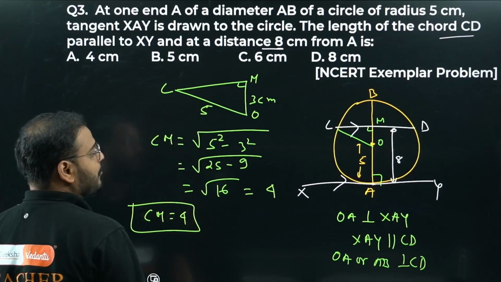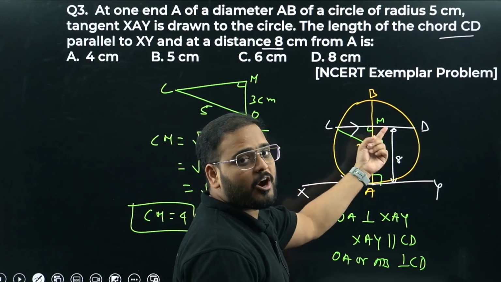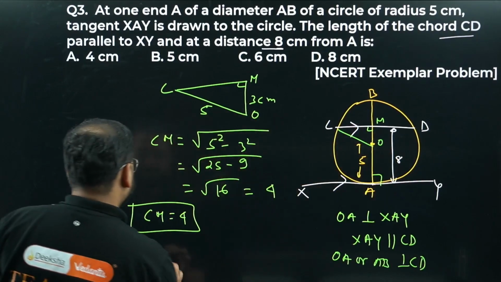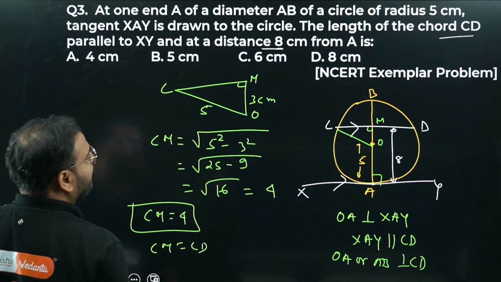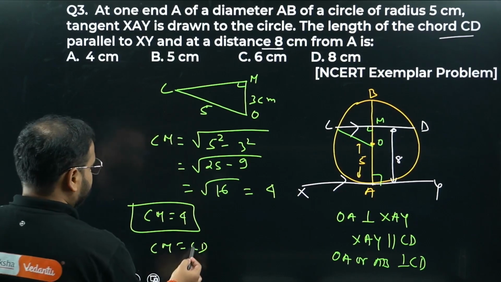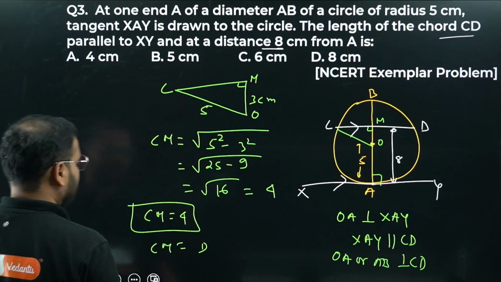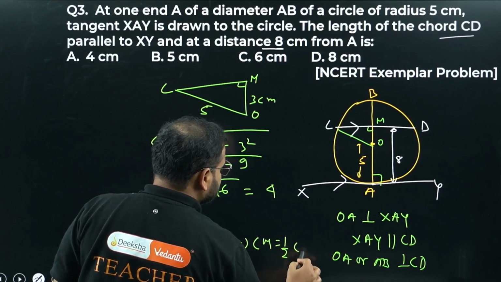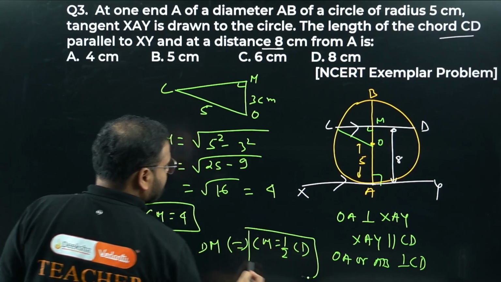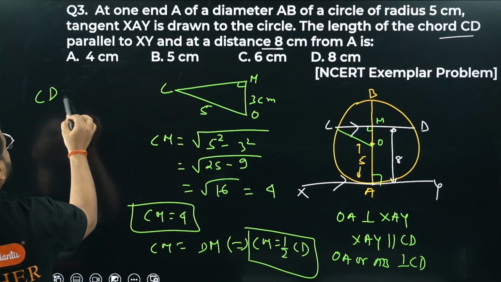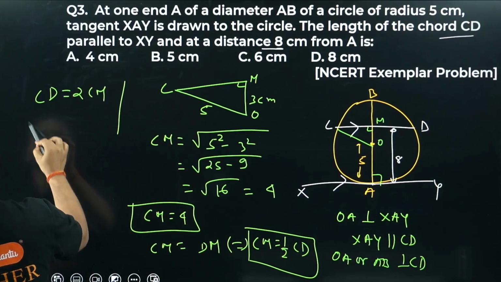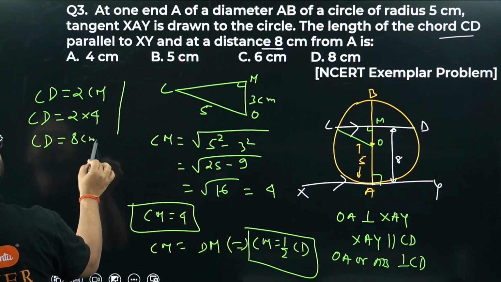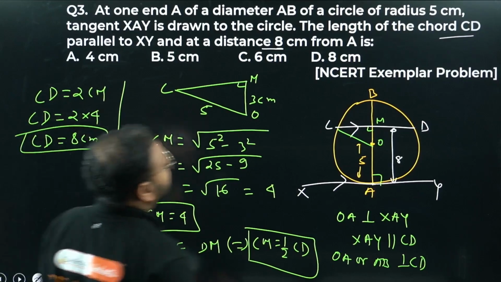CM is 4. We also know that the perpendicular to any chord from the center always divides the chord into two equal halves, means CM equals DM. So CM is basically half of CD. This gives CD is twice of CM. CD is 2 times 4, so CD is simply 8 centimeter. Option number D is correct.